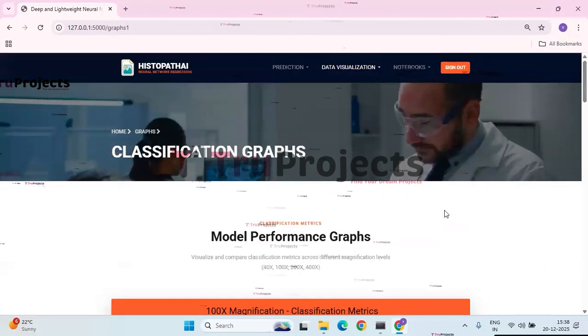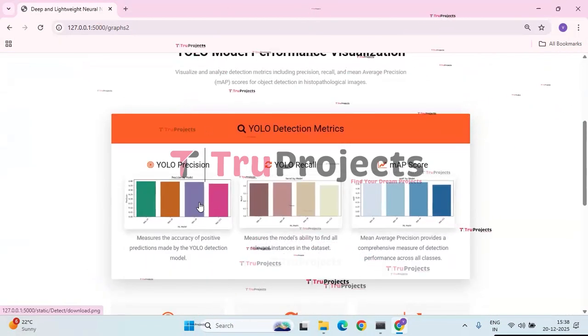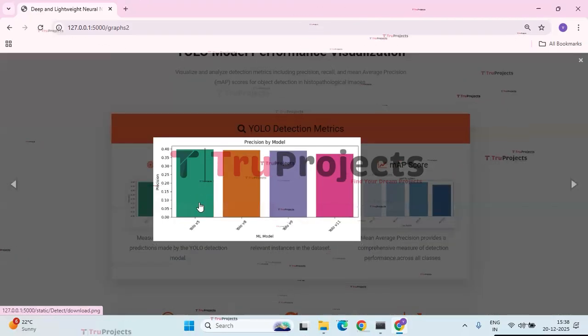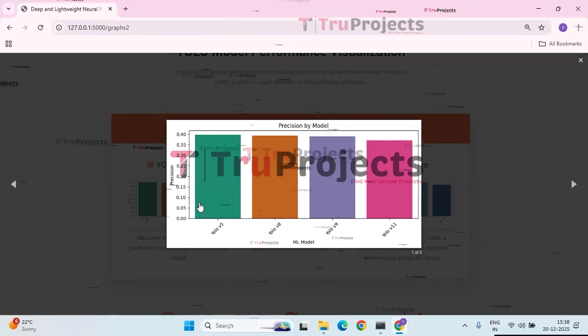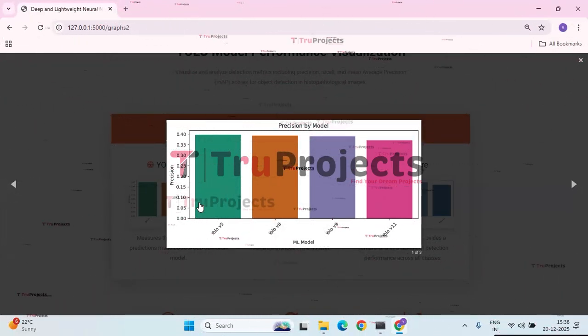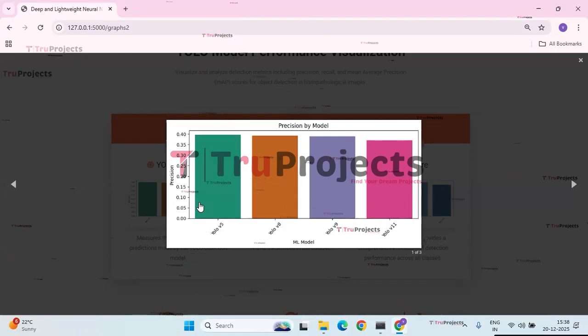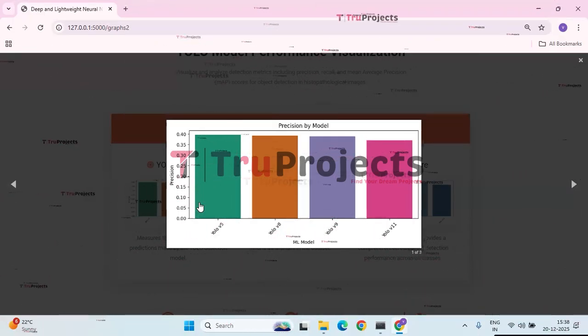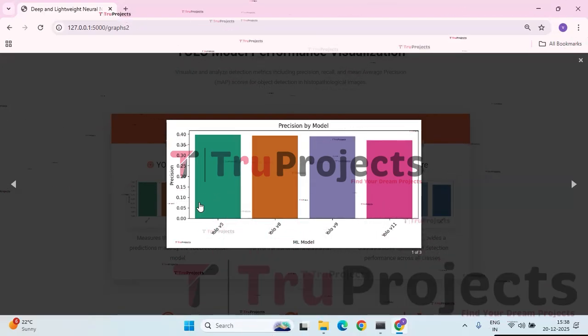As we have seen the classification graphs, now let us check the detection graphs. First, we have the YOLO precision graph. The graph compares the precision of different YOLO models like V5, V8, V9 and V11. YOLO V5 shows the highest precision, closely followed by YOLO V8 and YOLO V9. YOLO V11 has slightly lower precision compared to others. Overall, all models demonstrate relatively similar precision performance.